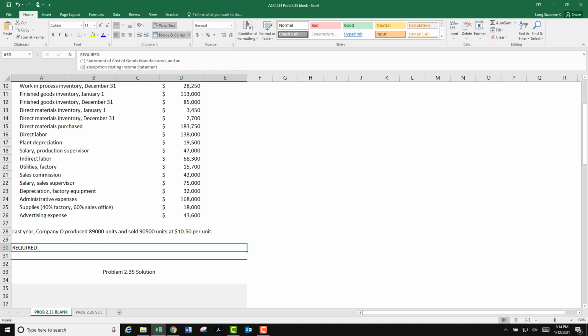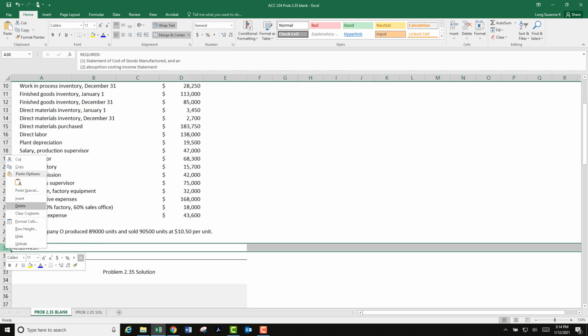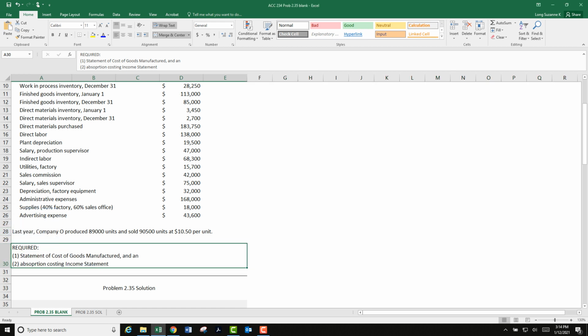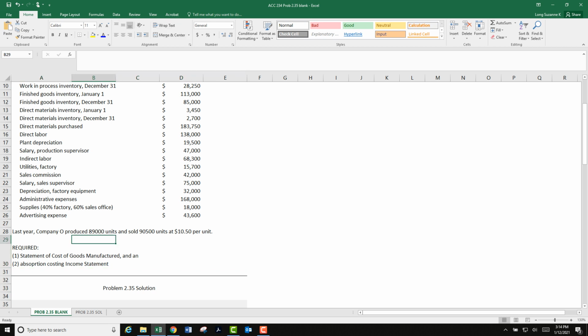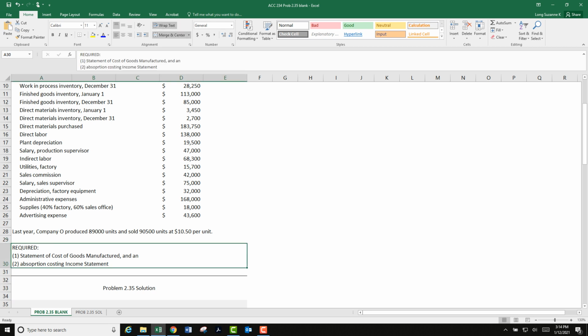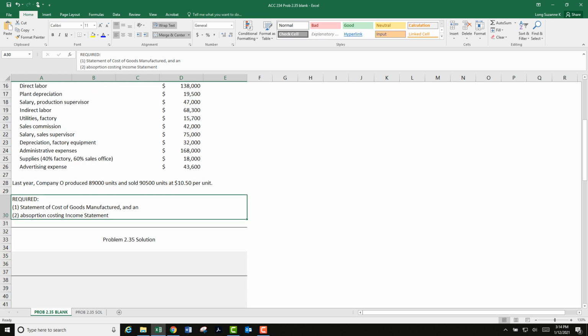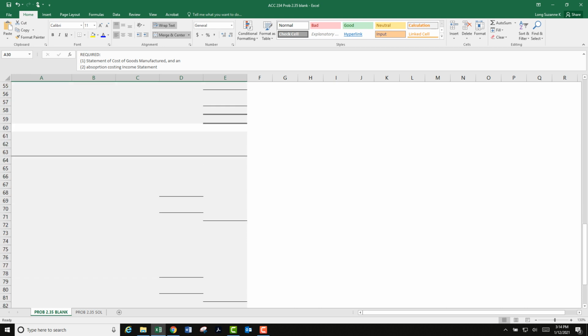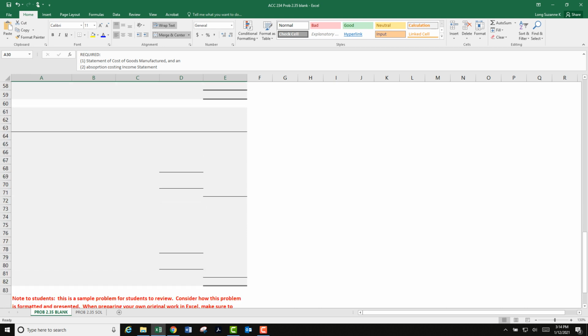And the requirements. Now as I'm working through these files, I will find things like I just did that need to be fixed or adjusted. So here's our requirements, and I just left some blank space for us. So this first space is for the cost of goods manufactured, and the second space is for the income statement, including a cost of goods sold section.